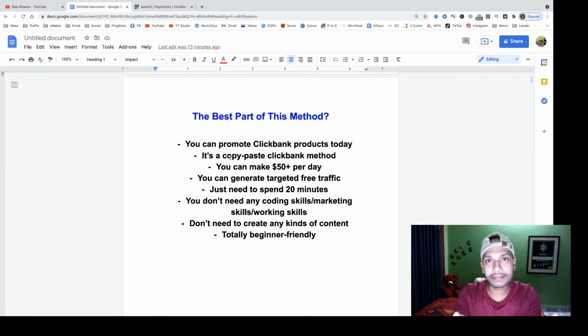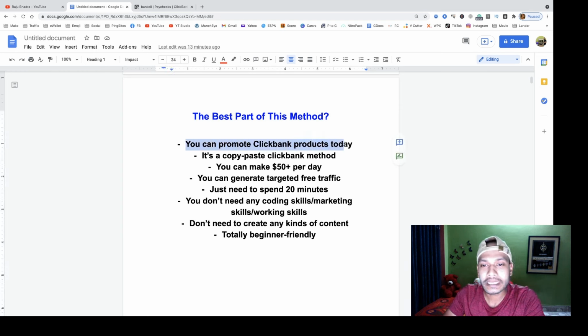If you apply this method, you must get result. Now see the best part of this method. You can promote ClickBank products today. If you are a beginner, if you don't have any traffic opportunities, then after watching this tutorial, you can promote these ClickBank products from today. And it's a simple copy paste method.